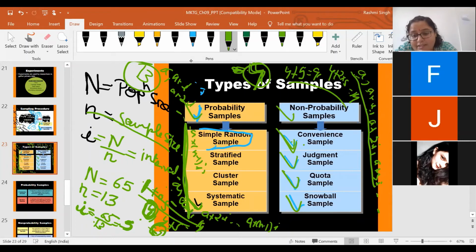The second that comes is the judgmental sample, or basically it is known as judgment sample, based on the researcher's judgment. First I said it is based on the researcher's convenience, but the second is all about the researcher's judgment.